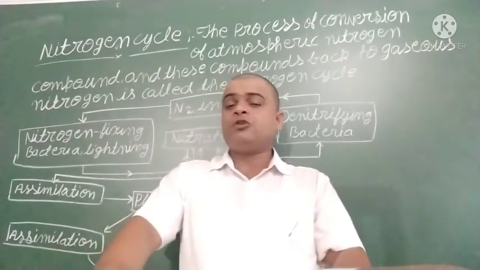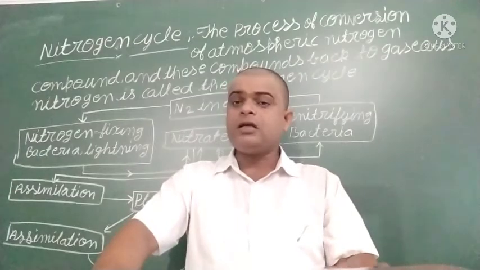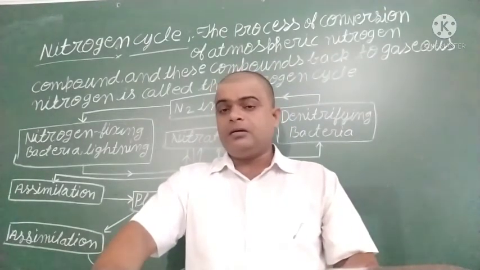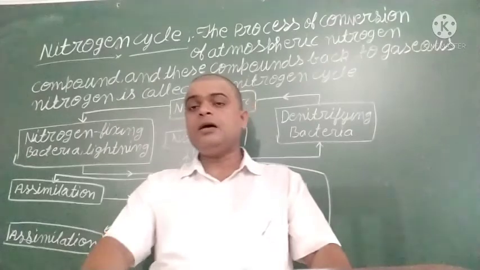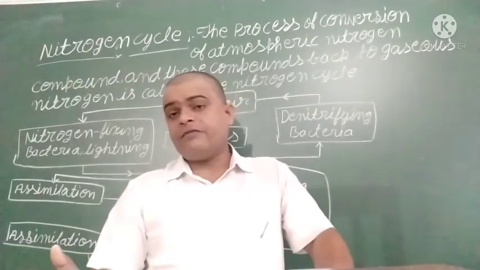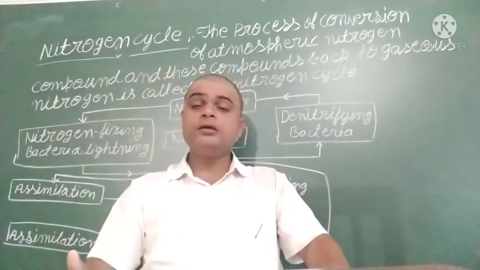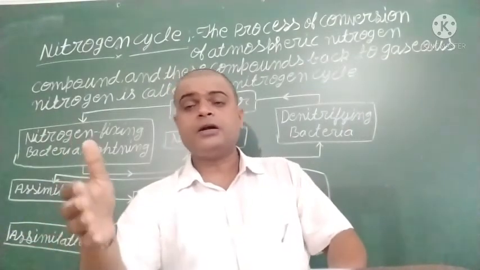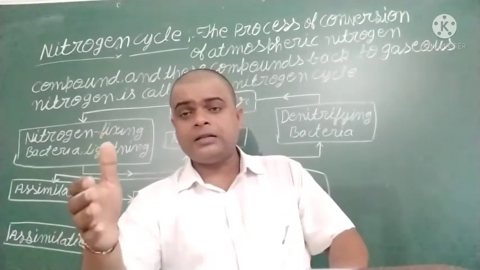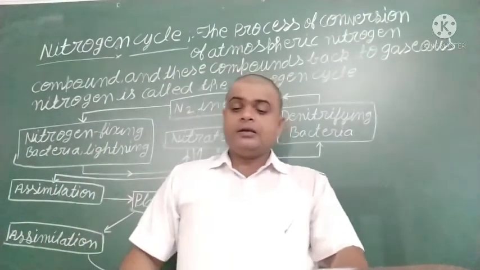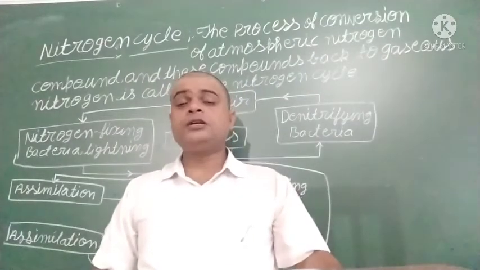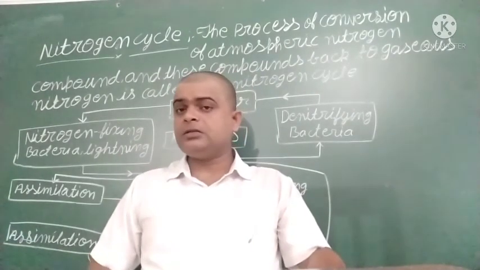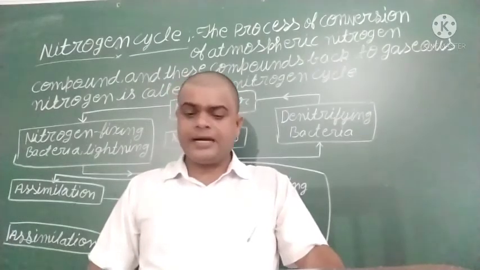Second one is in the manufacture of ammonia. Ammonia is one type of fertilizer, and such fertilizer is used by the plants. Nitrogen is used to make fertilizer, and such fertilizer becomes useful for the growth of plants. In manufacturing explosives, student, TNT, trinitrotoluene, is a very explosive thing. This is also made by nitrogen.